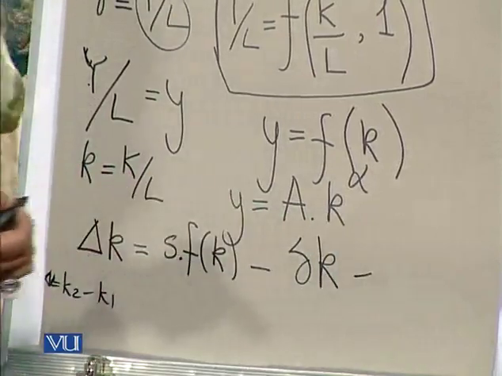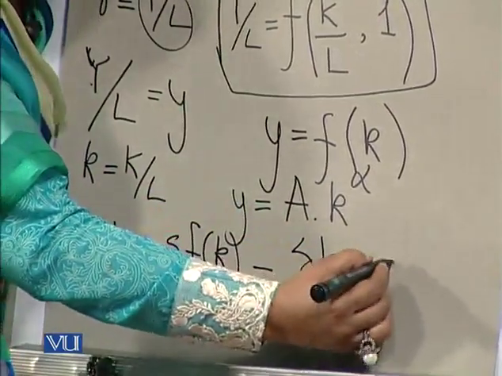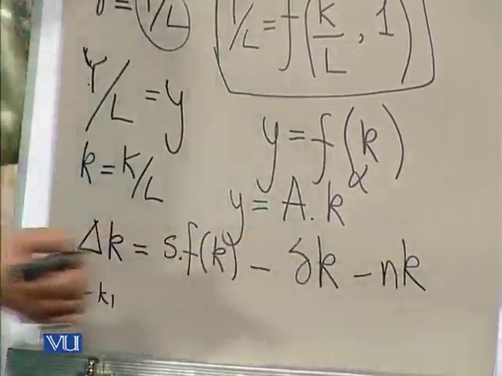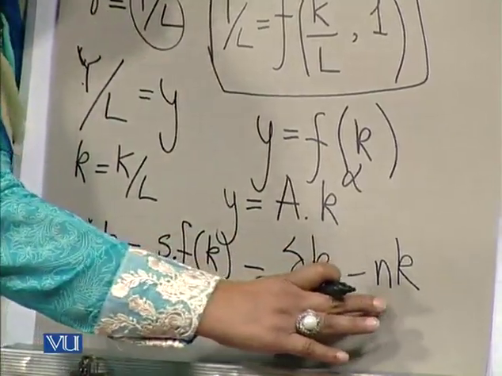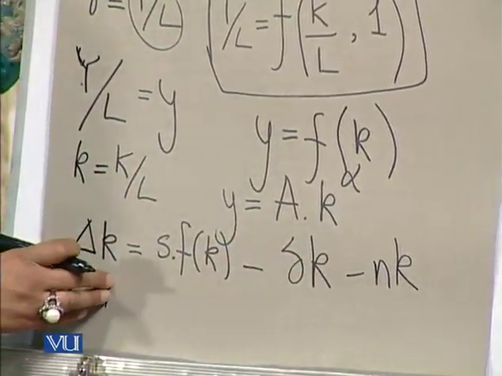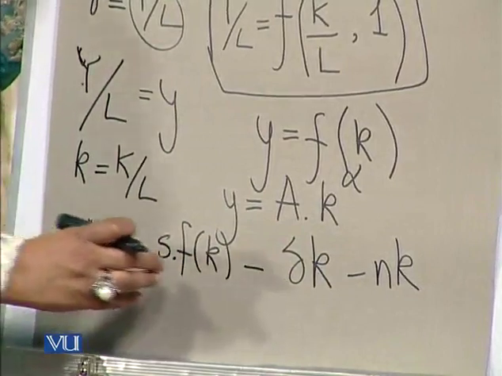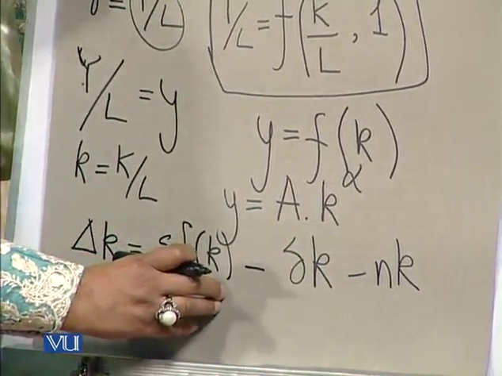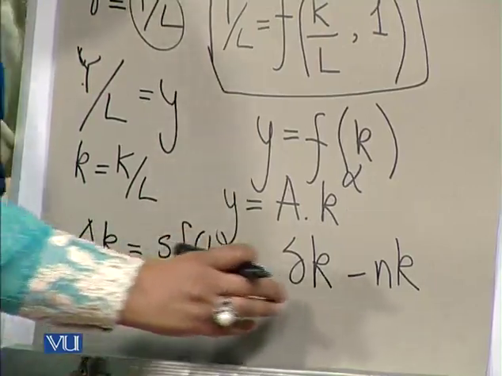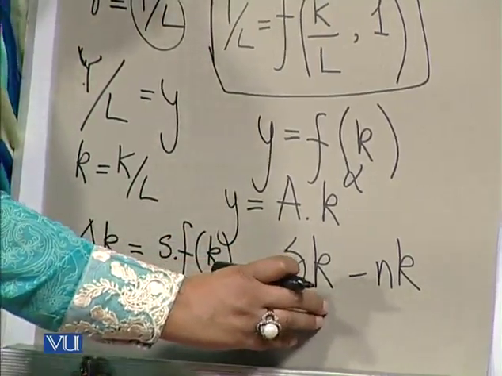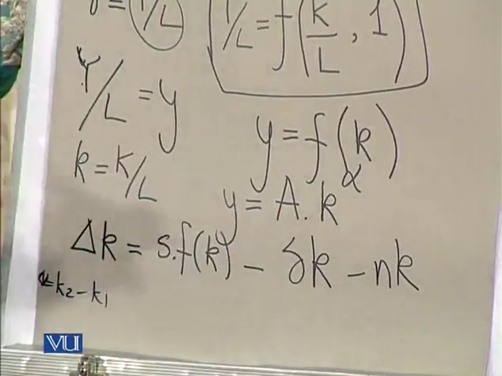And there is another thing, which is the increase in the labor force times the capital labor ratio, which is going to have a negative impact on this. So the capital labor ratio will change because of the increase in the saving, and it will go down because of the depreciation times the capital labor ratio minus the increment in the labor force.